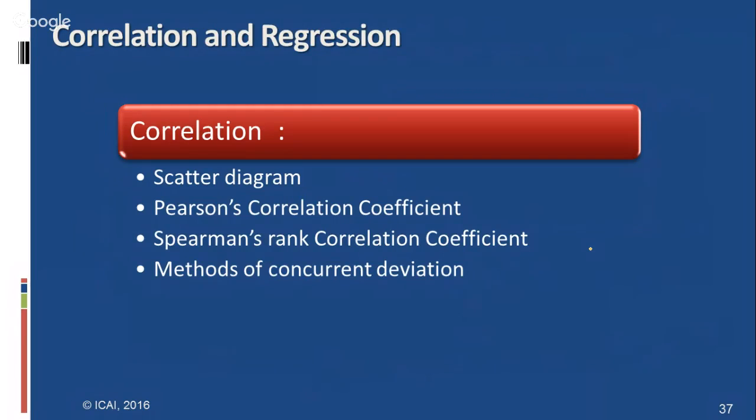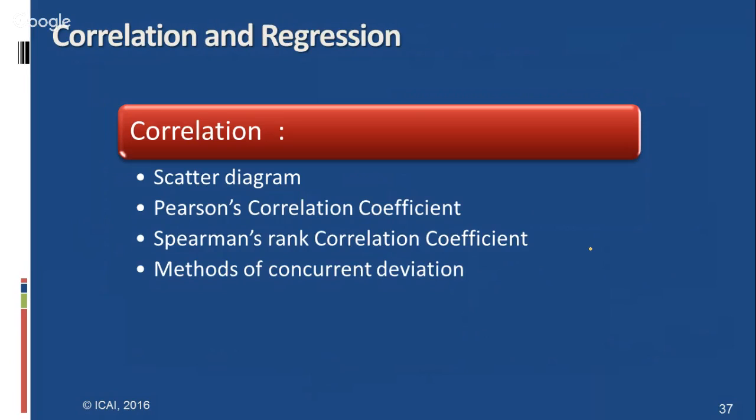Questions like that are important. Coming to the chapter correlation and regression, the scatter diagram is the easiest measure. Correlation means the relationship between two variables, whether positive relation, negative relation, or no relation. When the two variables x and y are increasing or decreasing in the same direction, there is a positive correlation.